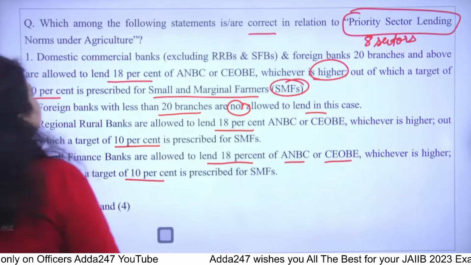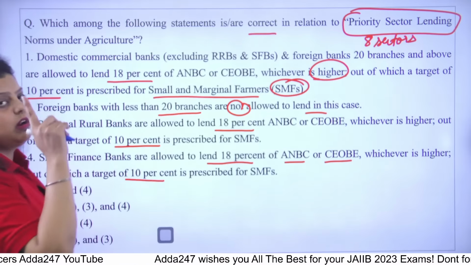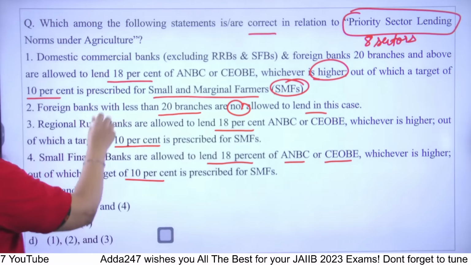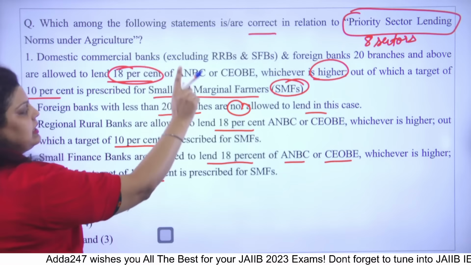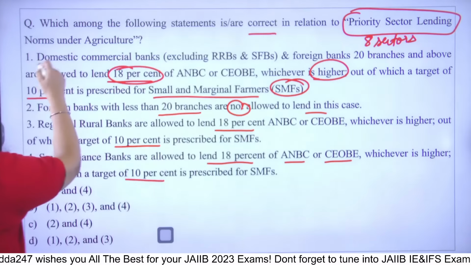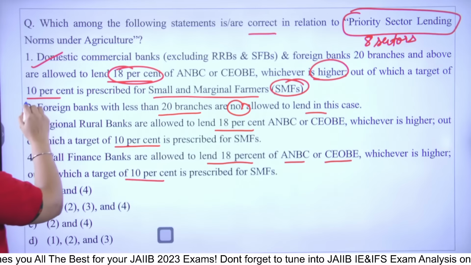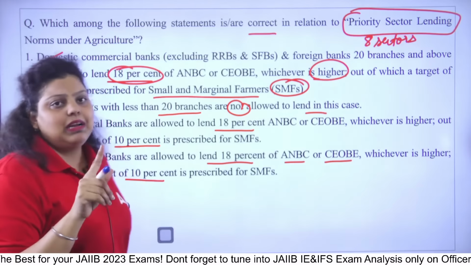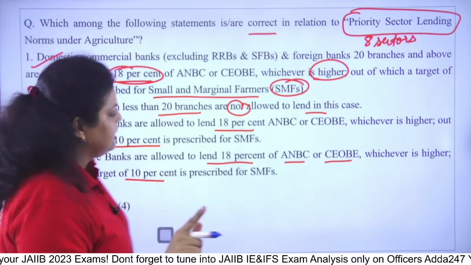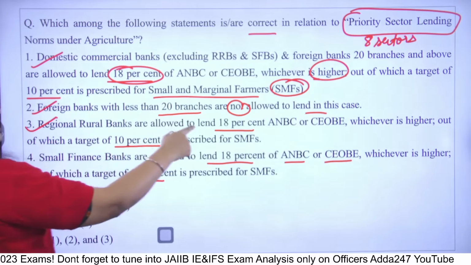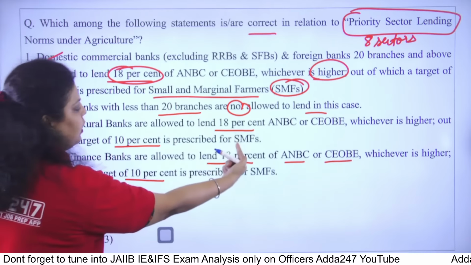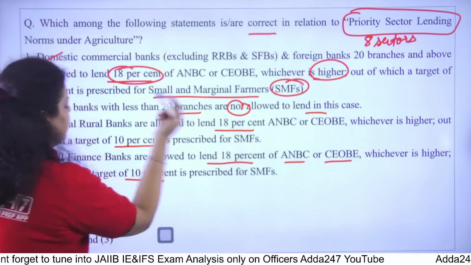If I talk about the first statement, domestic commercial banks and foreign banks which have 20 or more branches have to give 18% to agriculture. Out of that, 10% will go to small and marginal farmers. This is correct. Foreign banks which have less than 20 branches do not have any sub-target in agriculture. This is also true. RRBs have to give 18%, out of which 10% will go to the small and marginal farmers. Similarly, small finance banks have to give 18%, out of which 10% will go to the small and marginal farmers. It means the first, second, third and fourth statements are correct.